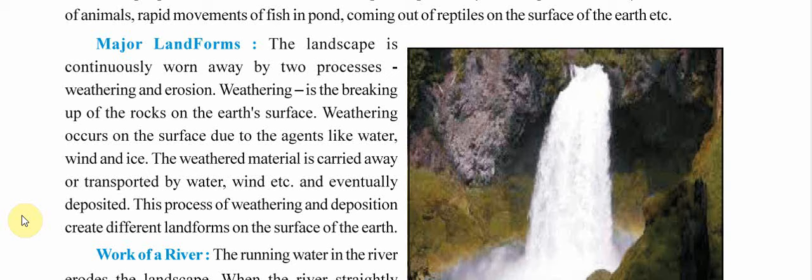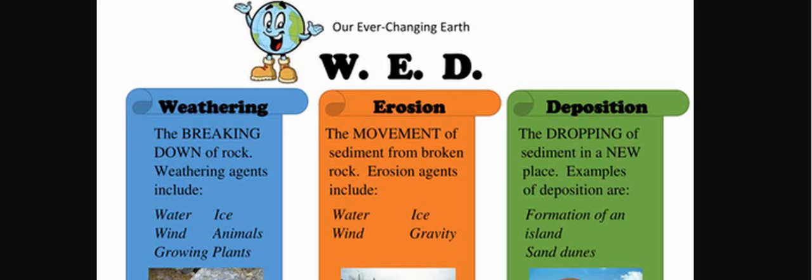Weathering is the breaking up of the rocks on the Earth's surface. Weathering occurs on the surface due to agents like water, wind, and ice. Due to these factors, the rocks break down. The weathered material is carried away or transported by water, wind, etc., and eventually deposited. This process of weathering and deposition creates different landforms on the surface of the earth. Let's see this image.